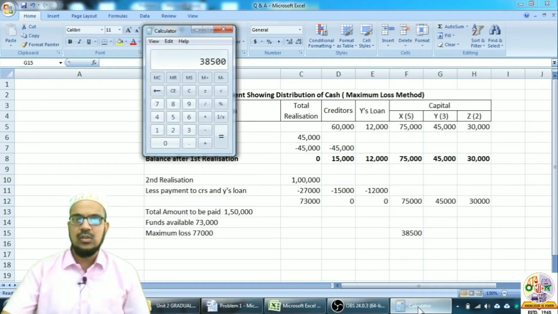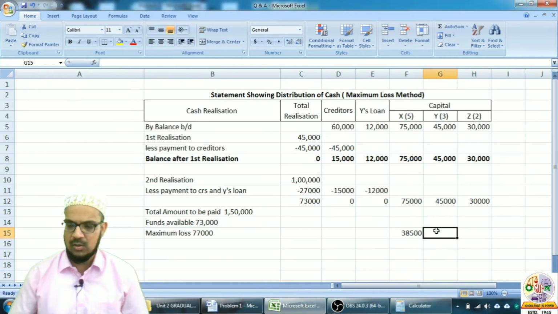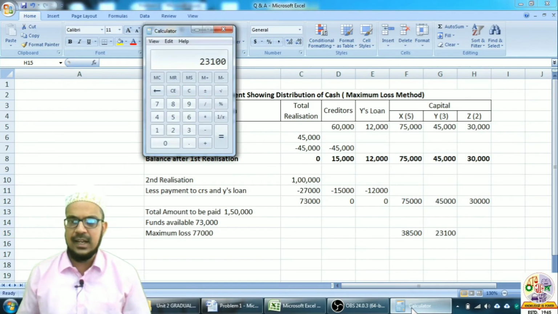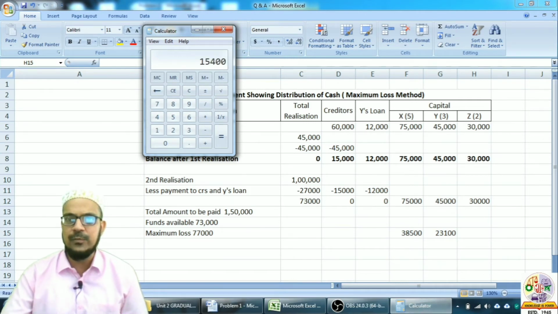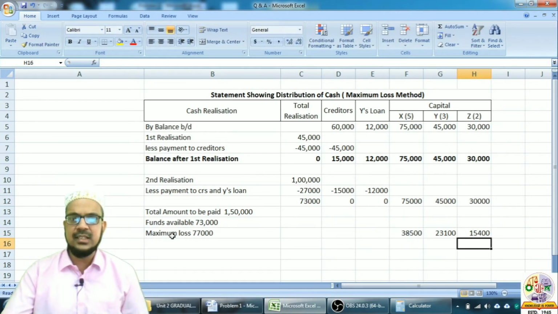Okay, so 77,000 multiplied by 3 divided by 10 for Y, it will come to 23,100, and for Z 77,000 multiplied by 2 divided by 10, it will come to 15,400.